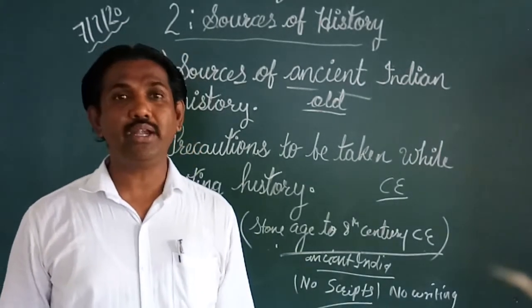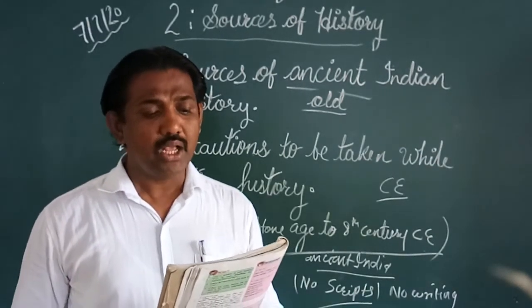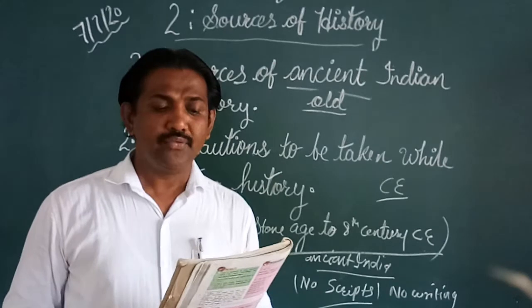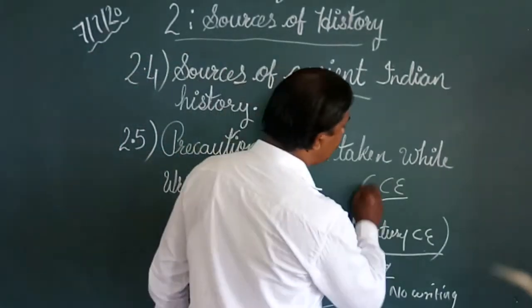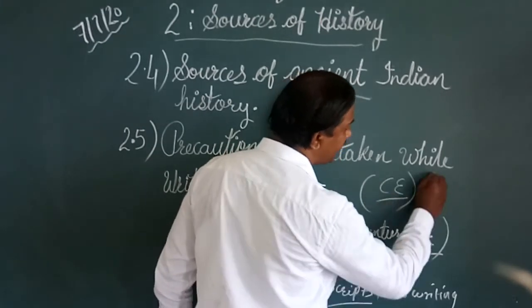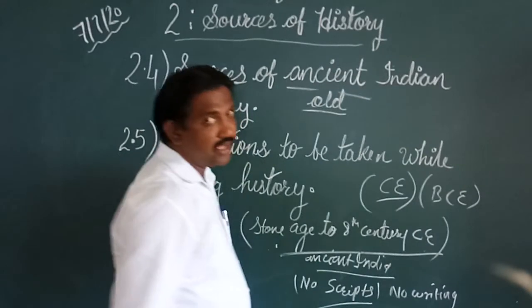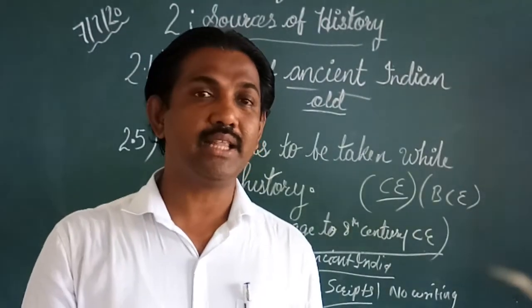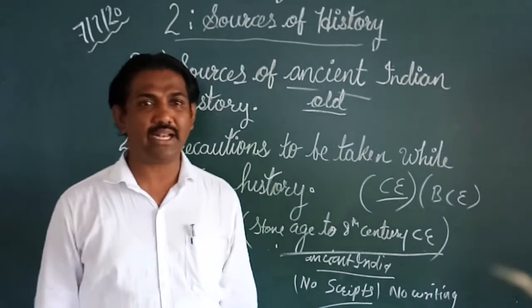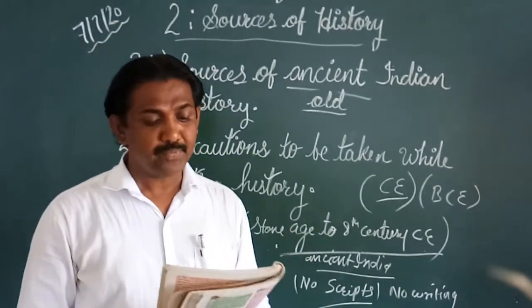So if we want to take information about the ancient period from 1500 BCE, now this is known as the Christian era, and BCE means before Christian era, before Jesus Christ. After that, it is called CE, Christian era.